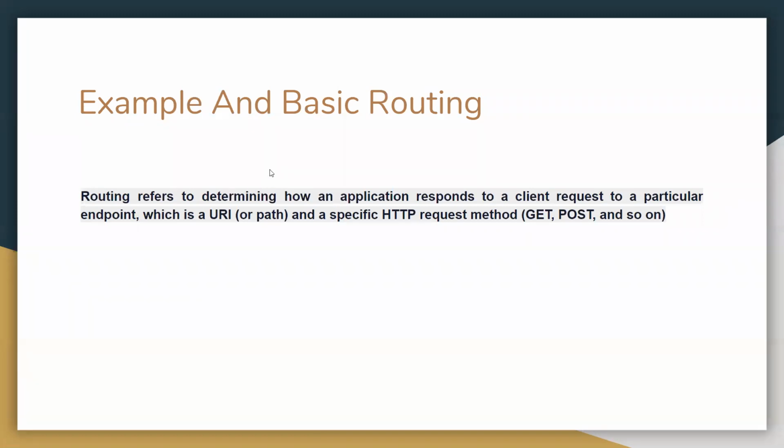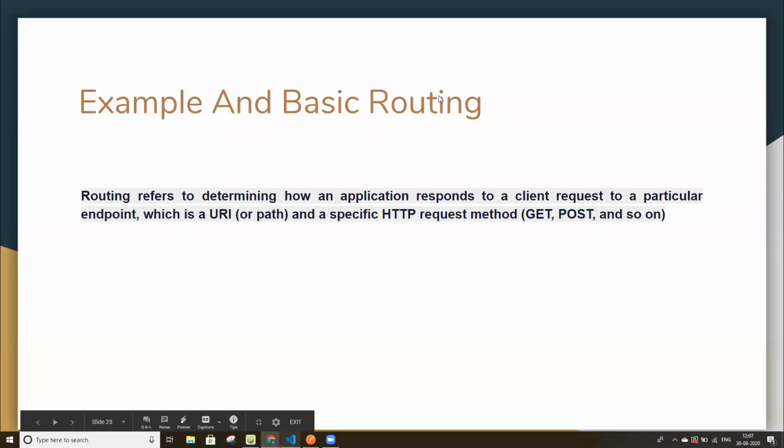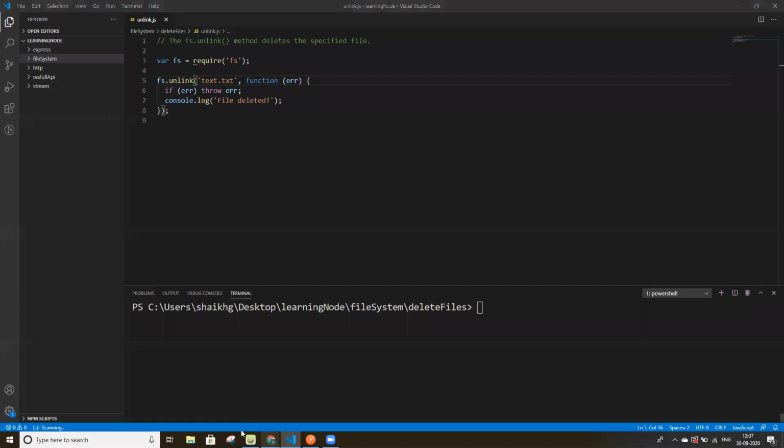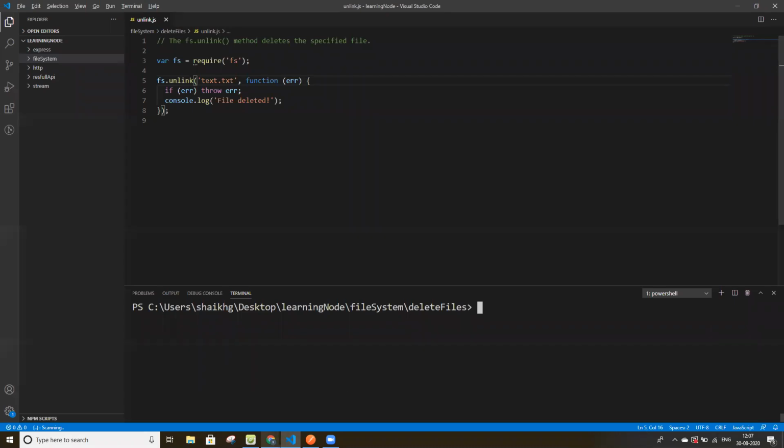So here, if we are typing localhost 8080, it will try to communicate with our Node.js on a particular route. This is how routing works.